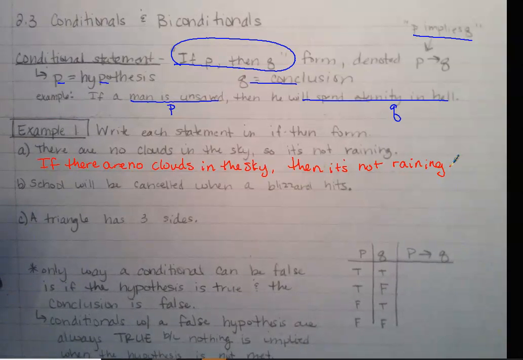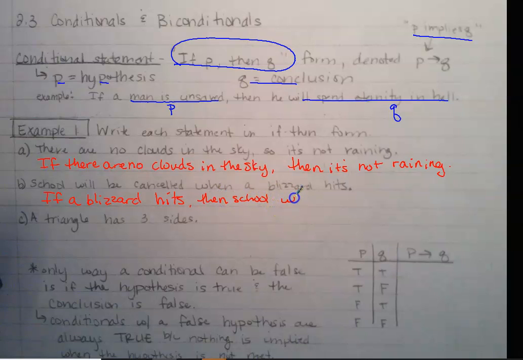So then let's look at B. School will be canceled when a blizzard hits. If we change it to when a blizzard hits, school will be canceled, that's more of the if-then style. So let's put it in the if-then. If a blizzard hits, then school will be canceled.